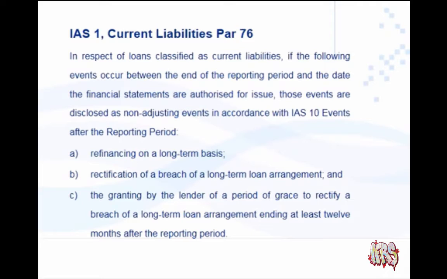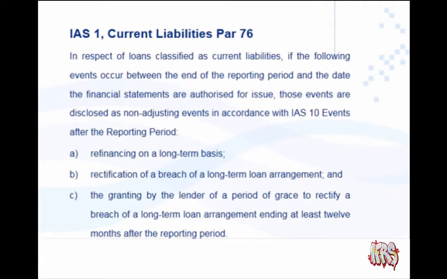So the events they're talking about here that we have to disclose are refinancing on a long-term basis, rectifying of a breach on a long-term loan arrangement, the granting by a lender of a period of grace to rectify a breach of a long-term loan arrangement ending at least 12 months after the reporting period.